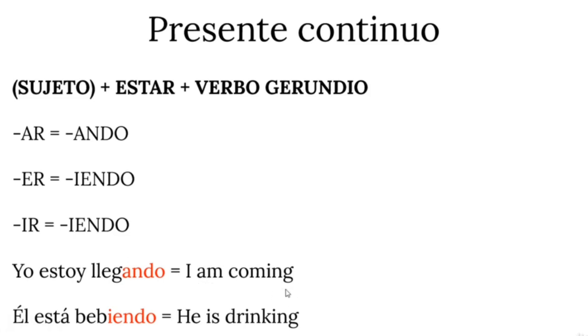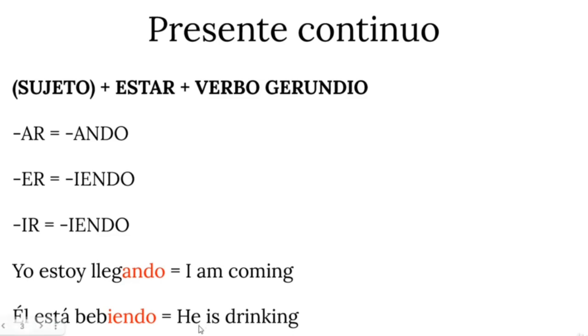For example, to say I am coming. To come means llegar in Spanish. The verb is llegar. So I, subject, yo, which we can omit, remember. Am, first person singular, verbo estar, in the present tense, is estoy. Yo estoy. And then the verb to come, llegar. We take away the suffix ar and we substitute it with ando. Yo estoy llegando. As you can see, very simple.